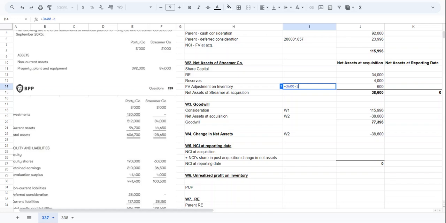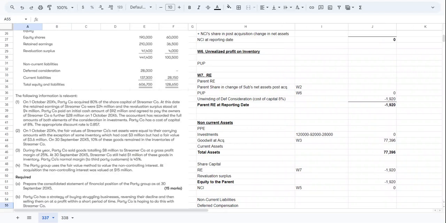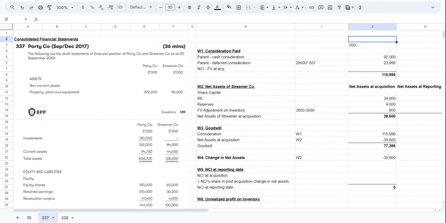3.6 million minus 3 million. Okay, so we can say that we had 600 of fair value adjustment on inventory at the acquisition date. All right, now let's continue reading. On 30th September 2015, 10% of these goods remained in the inventories of S company. Okay, so at the reporting date, 10% of this inventory remained.